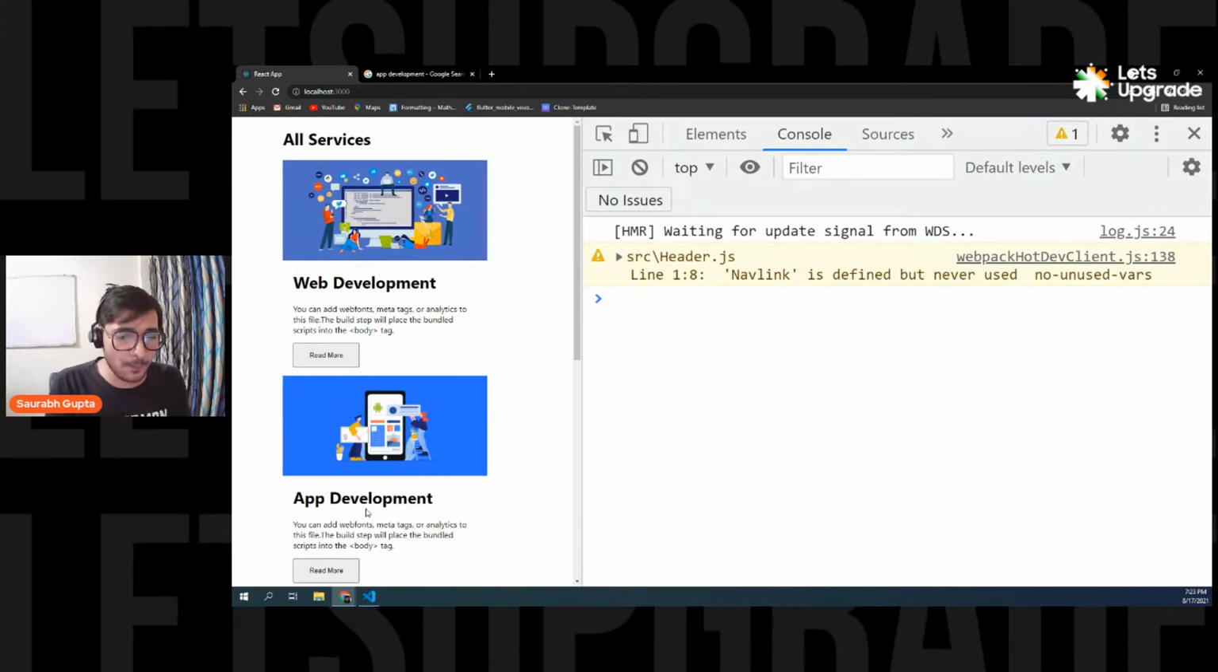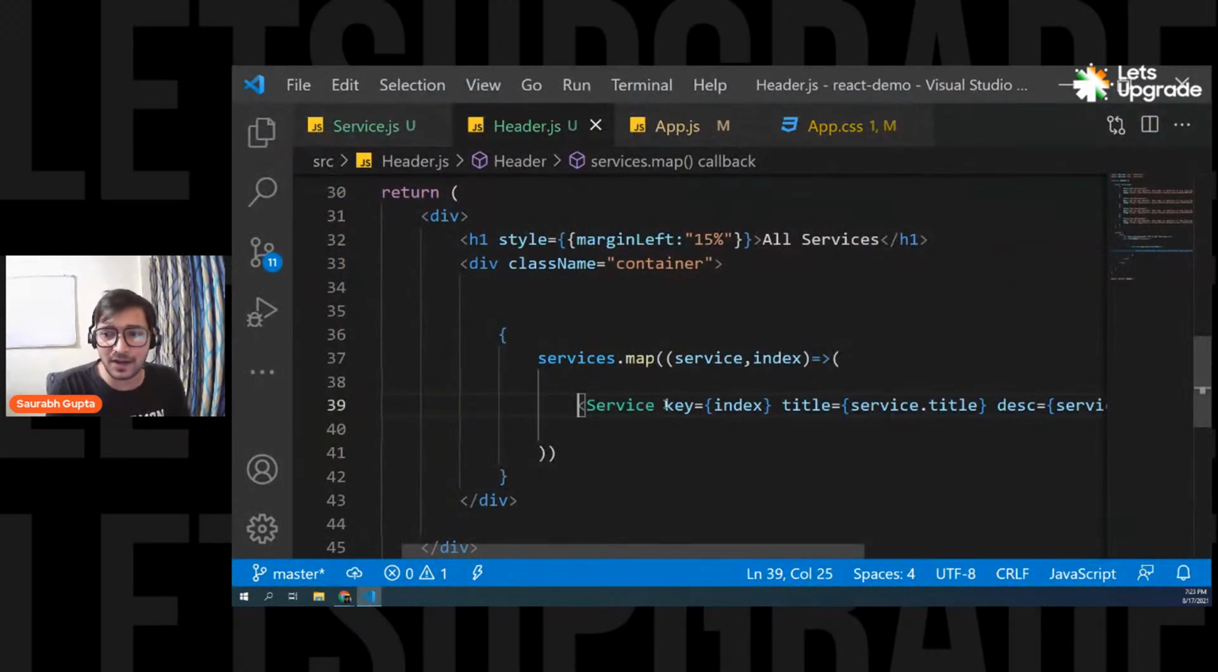Okay, I hope everyone is cleared now. Everyone, are we cleared? Please tell me. So that's why you have to pass a key when you're using a loop, so that each and every element can be maintained separately in the virtual DOM. Okay, I really hope we are cleared. Can we move ahead now?